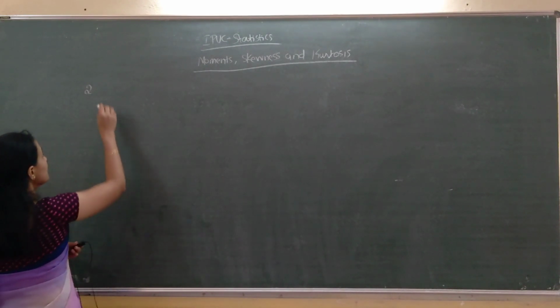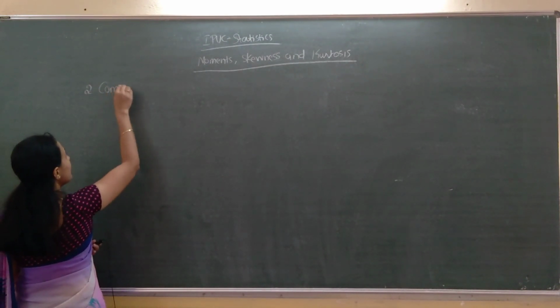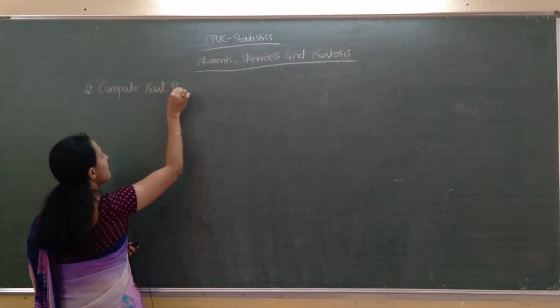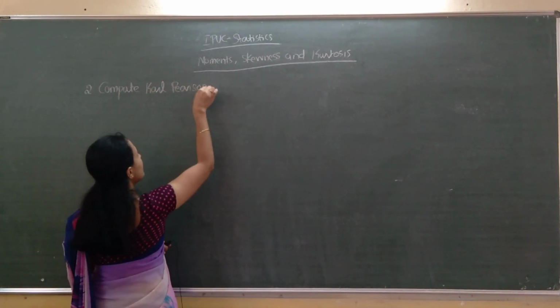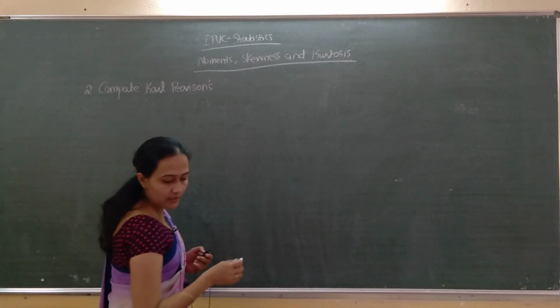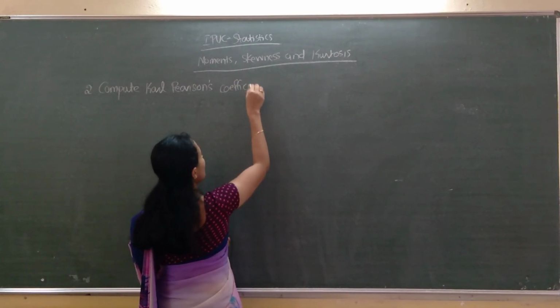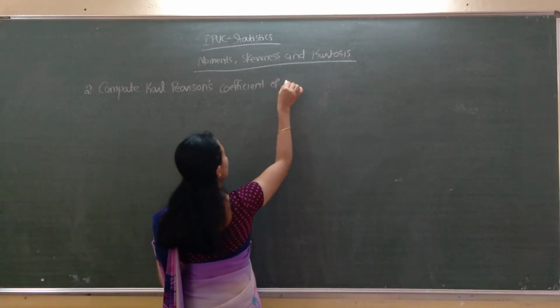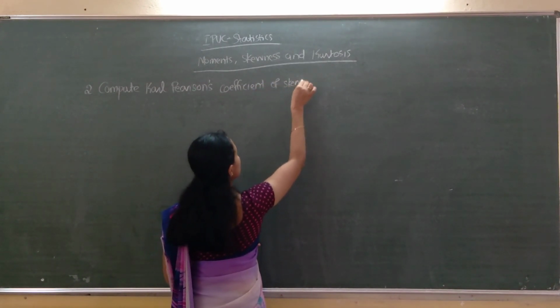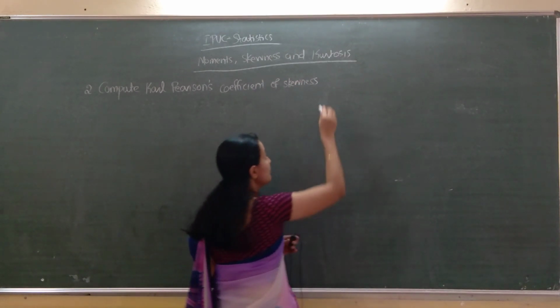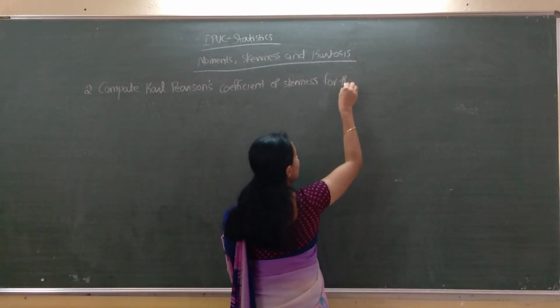Compute Karl Pearson's coefficient of skewness for the following data.